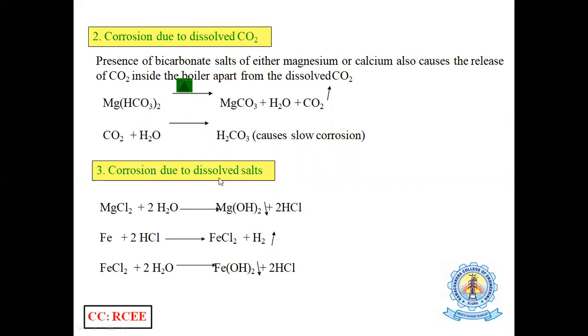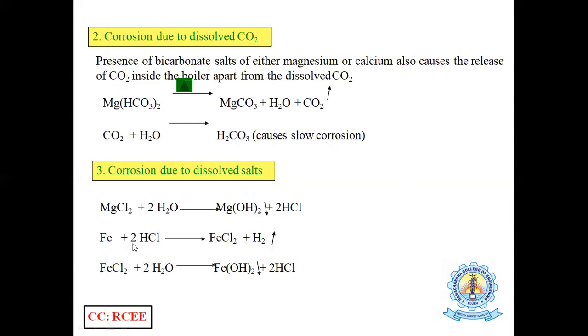Corrosion due to dissolved salts. Suppose the water has magnesium chloride, which reacts with the water to form magnesium hydroxide, which is also one of the scales we already discussed above, and releases HCl. This HCl reacts with the metal, iron, to form ferrous chloride, and H2 is released. The ferrous chloride reacts with water to form ferrous hydroxide, and the ferrous hydroxide again reacts to form ferric oxide, that is called rust.